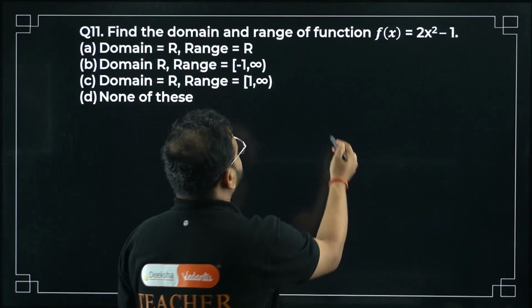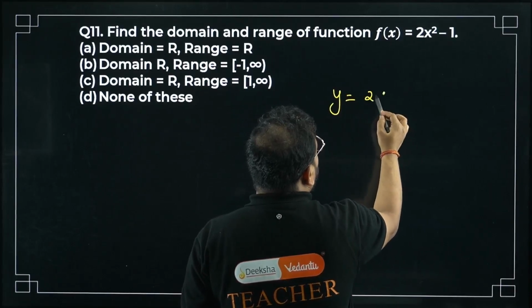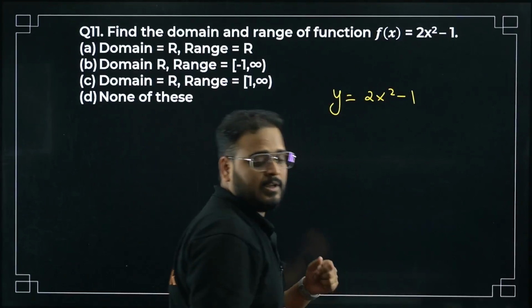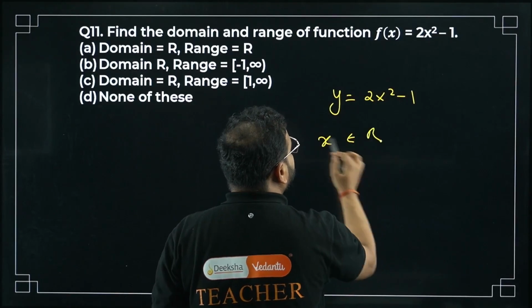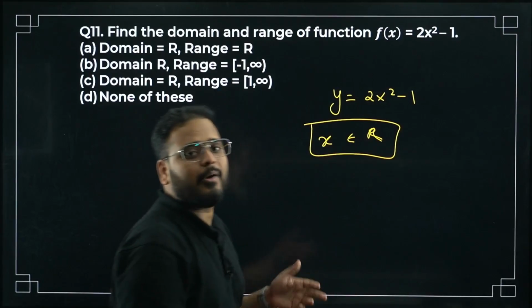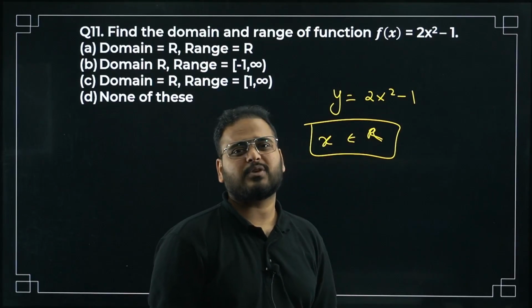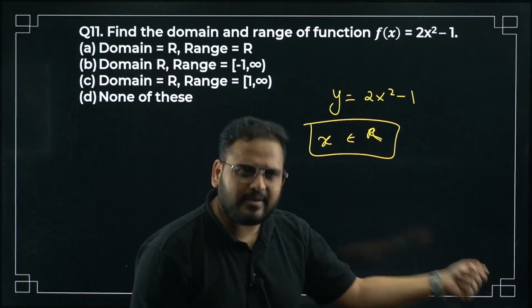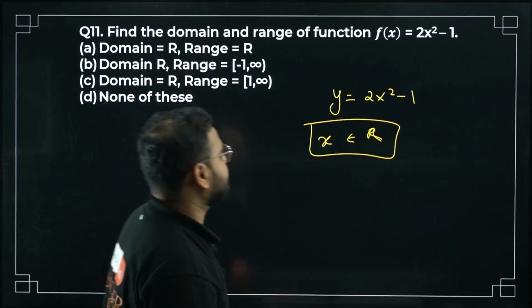Let's do it. Domain and range, sir. y equals 2x square minus 1, sir. Life is so difficult. Arre bacha, x value is all real. X is all real. Domain is all real. How come, sir? What can you put for x value? Sir, I can put negative also, positive also, and 0 also. All real. Okay, x is all real.